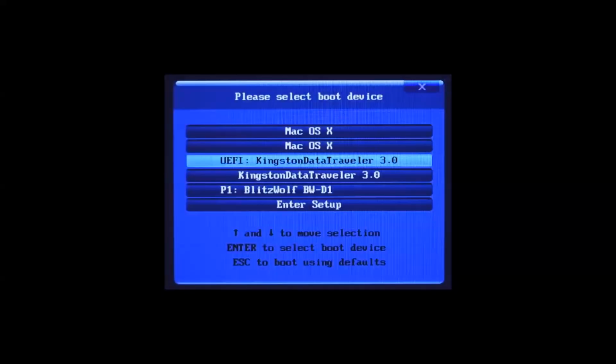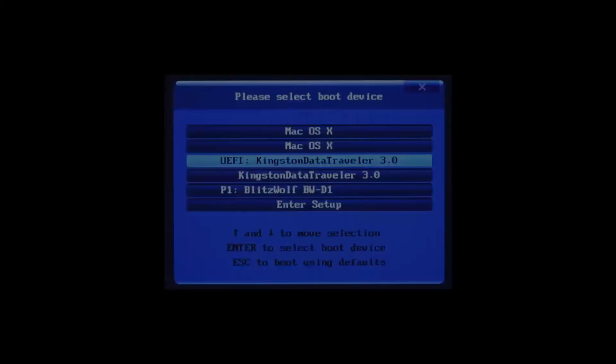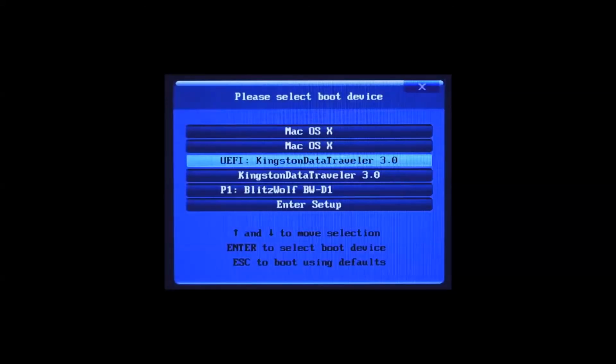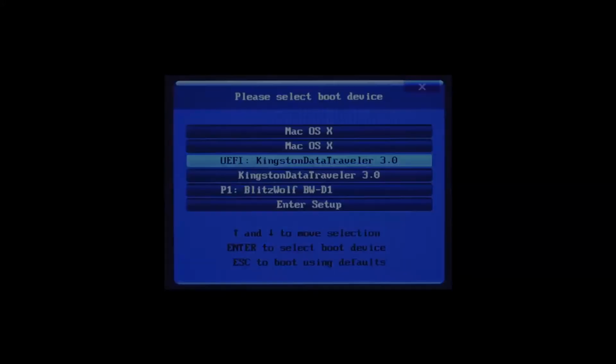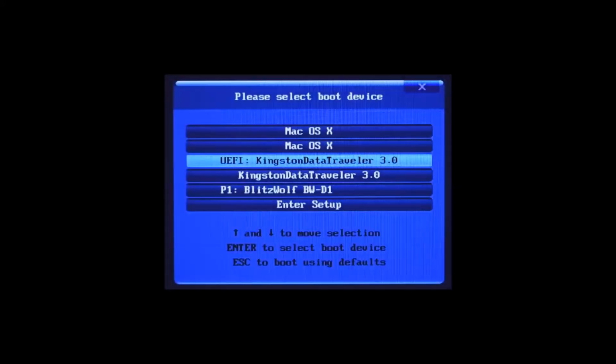In the boot menu, you can choose which boot mode to use. For example, my boot device is Kingston. In here, there are two Kingston USB boot modes available: UEFI mode and Legacy mode. UEFI Kingston Data Traveler is the UEFI mode.